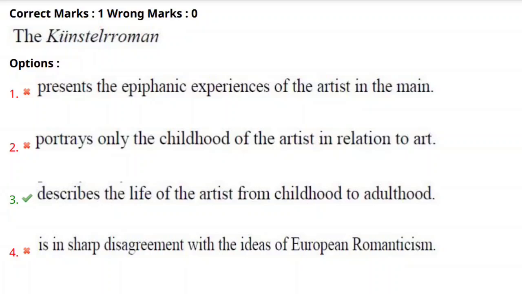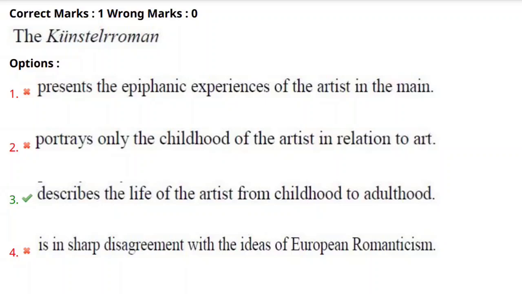And the third one describes the life of the artist from childhood to adulthood. Yes, it is correct. The Kunstlerroman describes the life of an artist from childhood to adulthood. So the third option is correct. The fourth says it is in sharp disagreement with the ideas of European Romanticism. No, again it is wrong. Kunstlerroman novels are majorly based on the Romanticism movement, its ideas and thought process. So the fourth option is the wrong answer. The correct answer here is the third one.